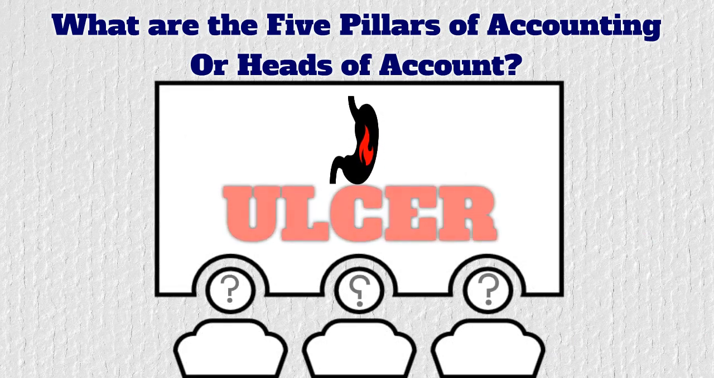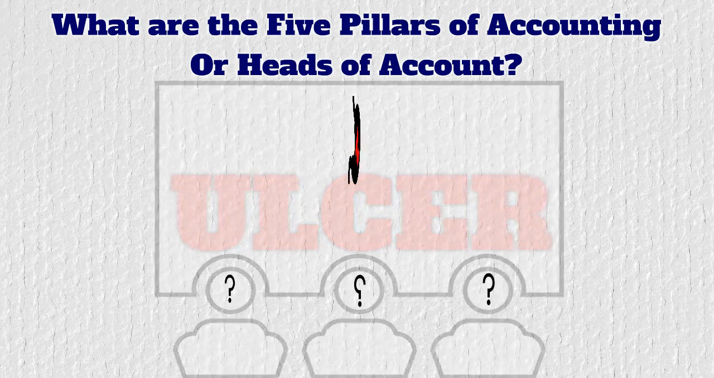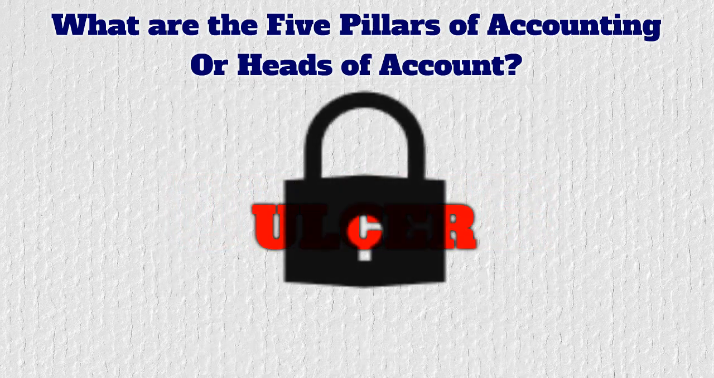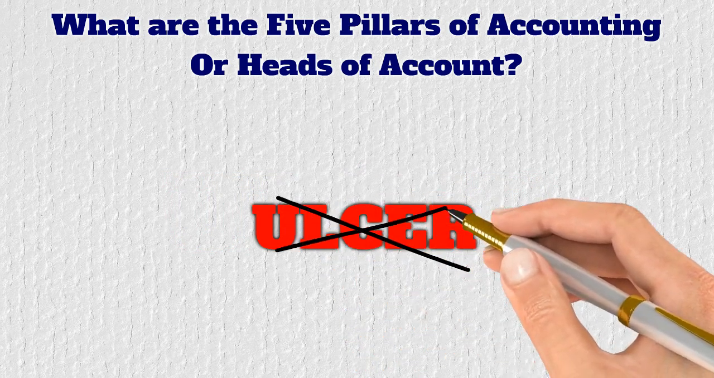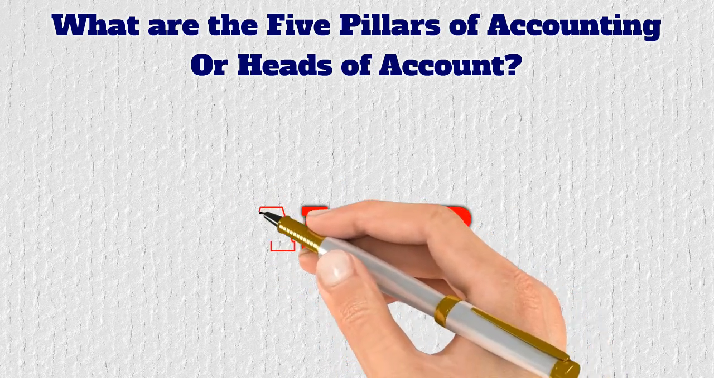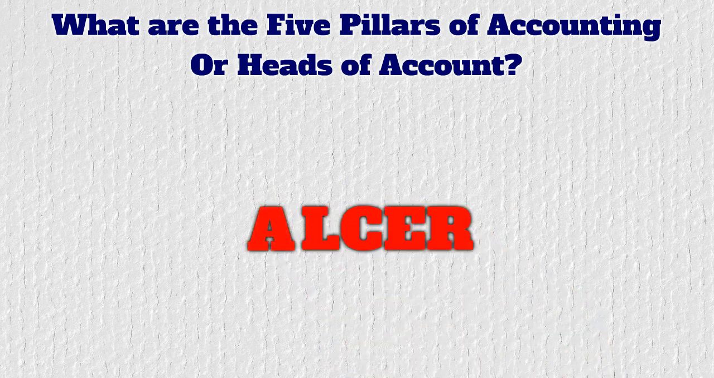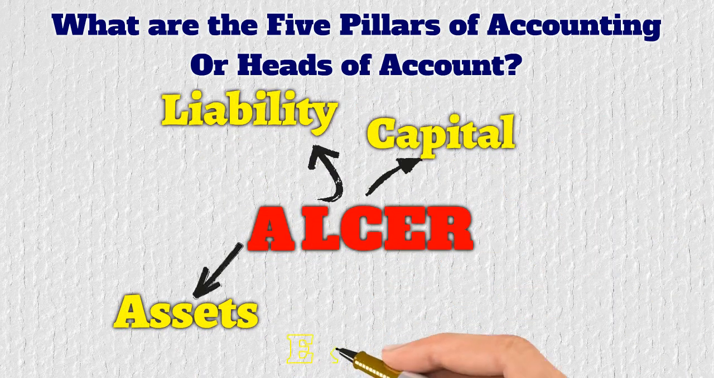So now the question that comes to your mind is what this disease ulcer has to do with our heads of accounts. The answer is that our heads or pillars of accounting are hidden in this word ulcer. So to extract our 5 heads of accounts, we just need to rewrite this word ulcer with A instead of U, that is ALCER, where A stands for asset, L is liability, C is capital, E stands for expense and